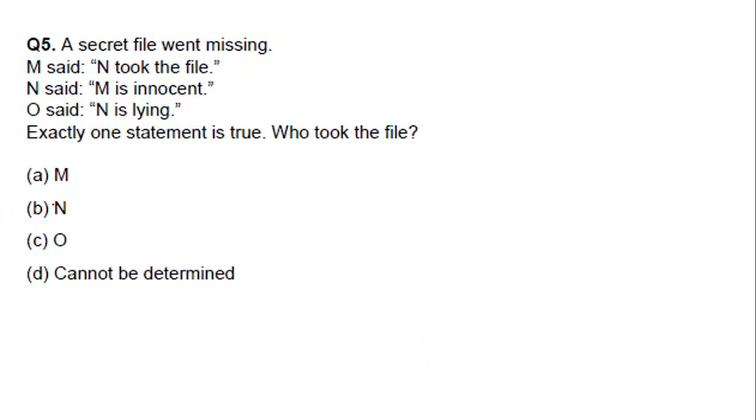Last question in this video. A secret file went missing. Who took the file? So we have M, N and O. We'll assume that M has taken the file. M said N took the file. So this is false, because our assumption is M has taken the file. N said M is innocent. This is also false. O said N is lying. So these two are contradicting each other, so this will be true. If this is false, this will become true. That's it.